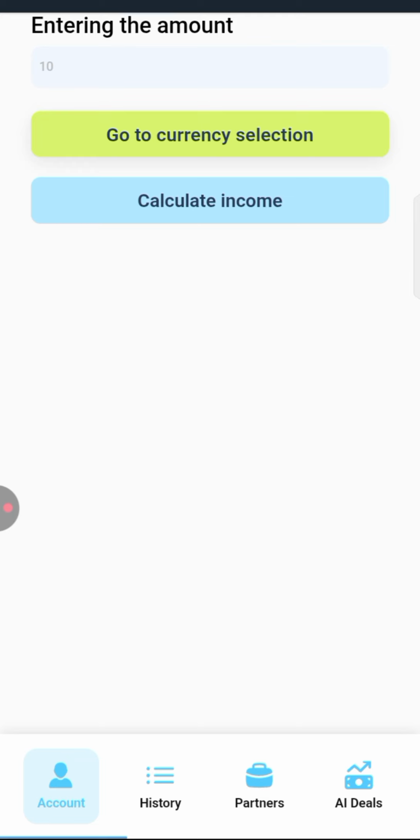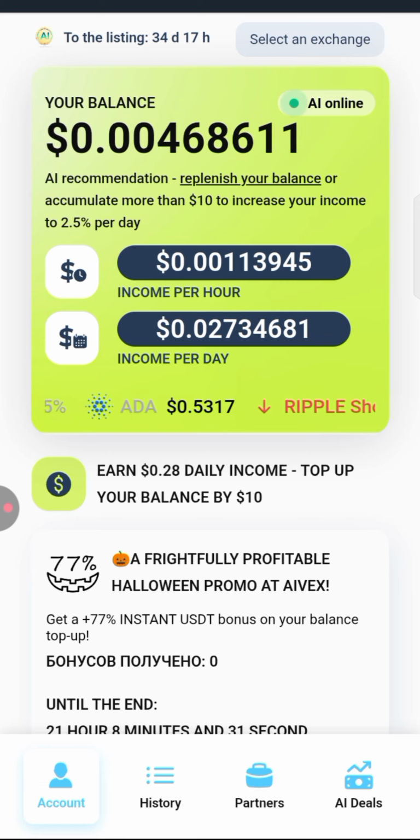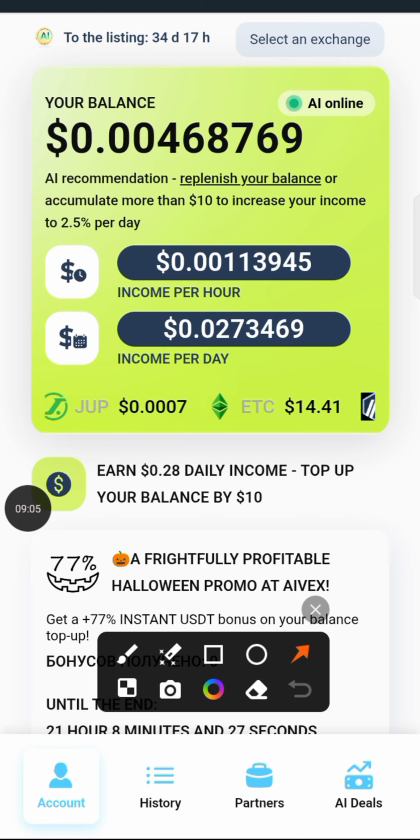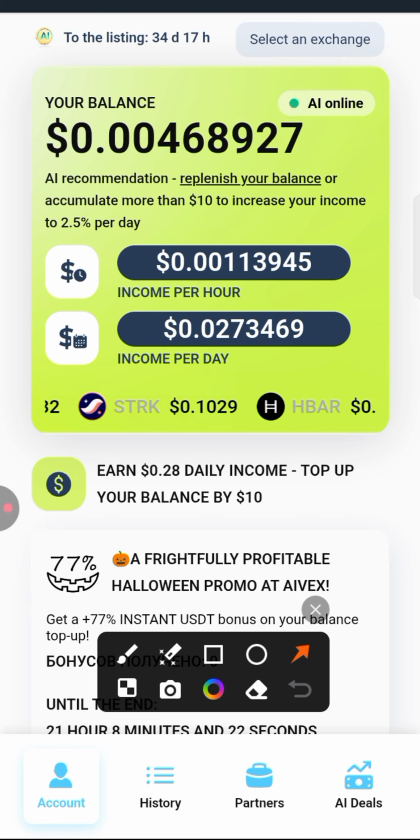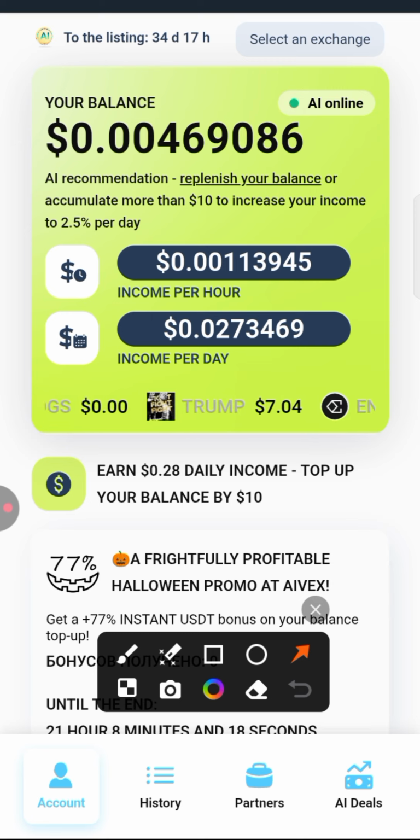This particular project, once you meet up to the minimum withdrawal and you withdraw your 10 USDT, you will start mining afresh, like from the beginning. Once you meet up to 10 USDT here, if you want to navigate back and it's taking time, please allow it to do whatever it's doing, because this platform takes time to go back, maybe a few seconds to go to the next level.